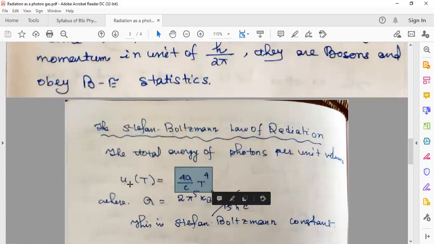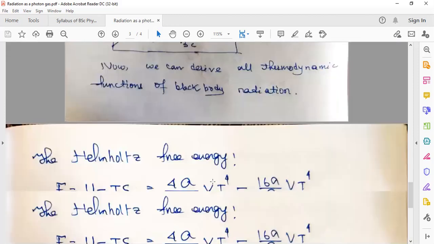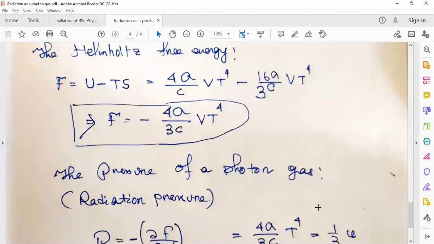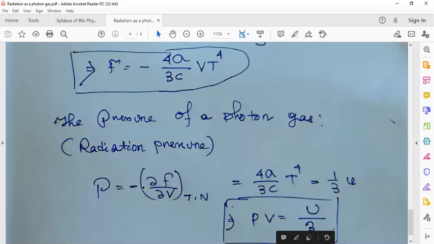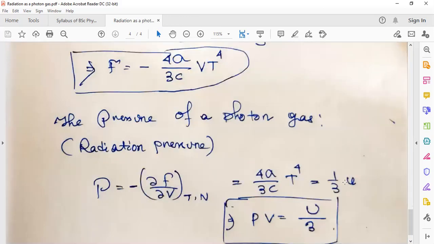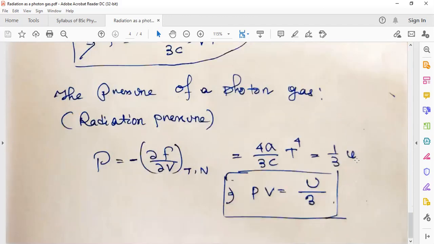Small u equal to 4 sigma over C T^4. But there is 1/3 here, so pressure equal to 1/3 u.